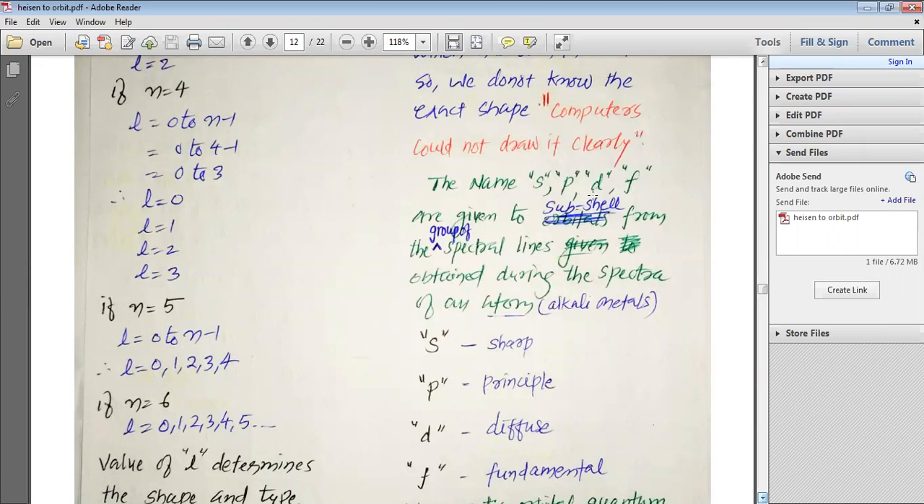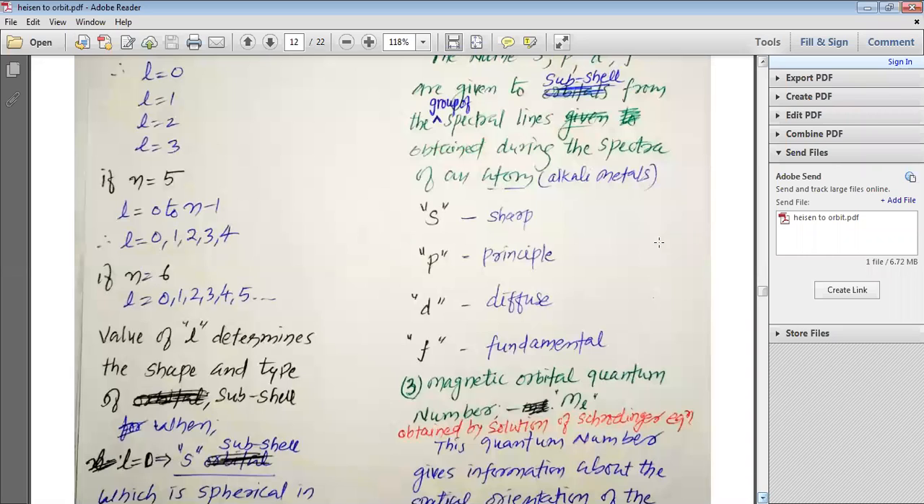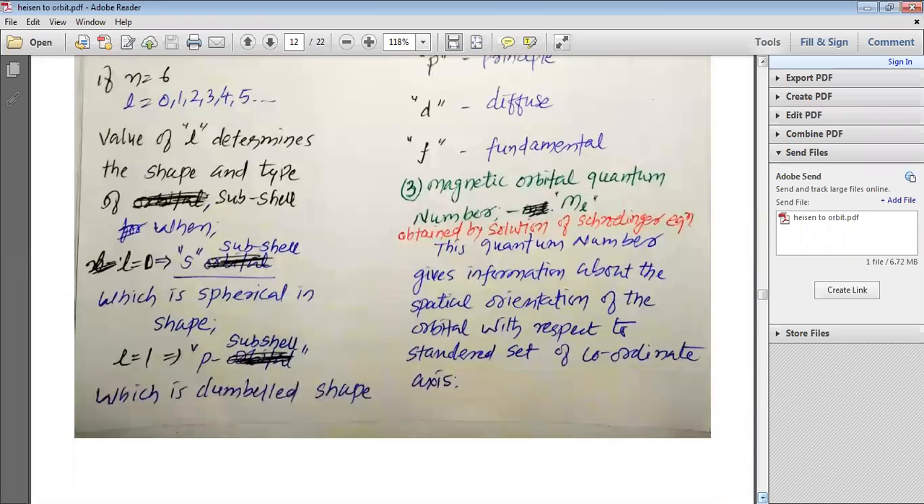The names S, P, D and F are given to the subshells from the groups of spectral lines obtained during the spectra of an atom, especially of the alkali metals. S is given from the line sharp, P from the line principal, D from the line diffuse, and F from the line fundamental. So this is how, my dear students, we have studied the principal quantum number,